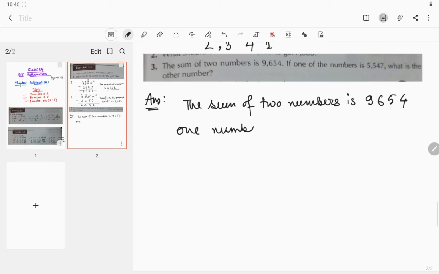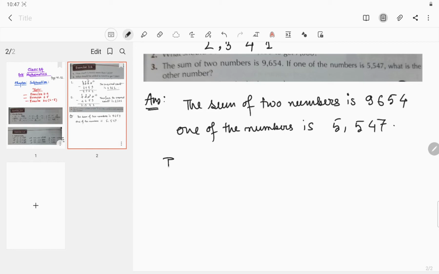One of the numbers is 5,547. So when you have to find the other number, you have to do subtraction.